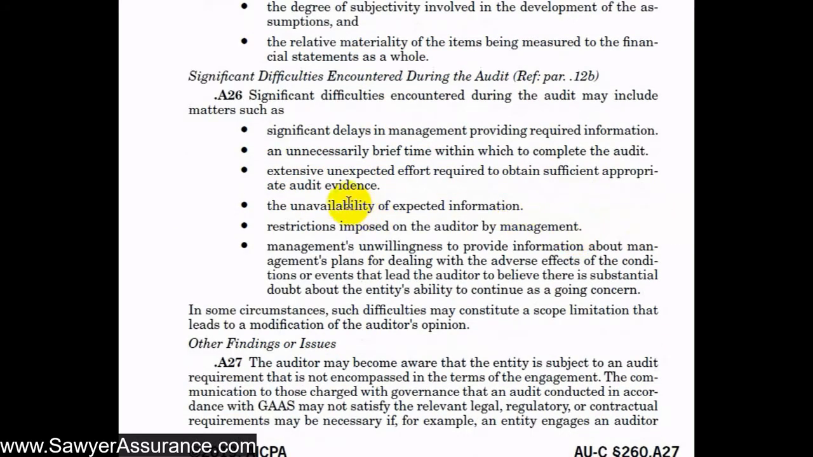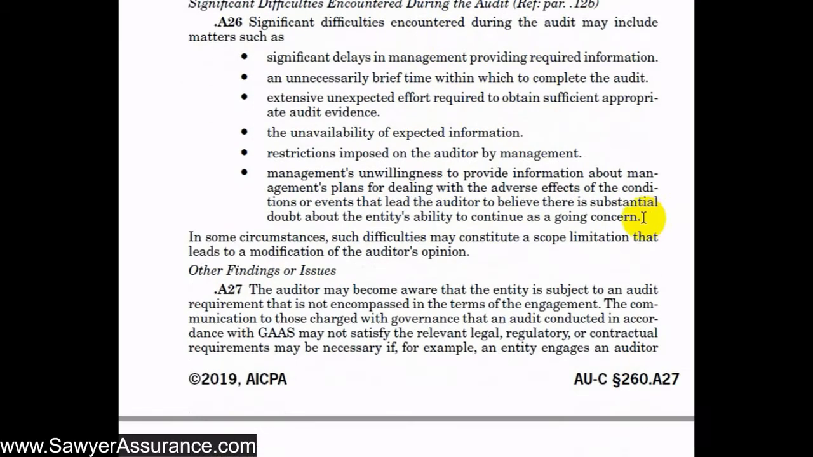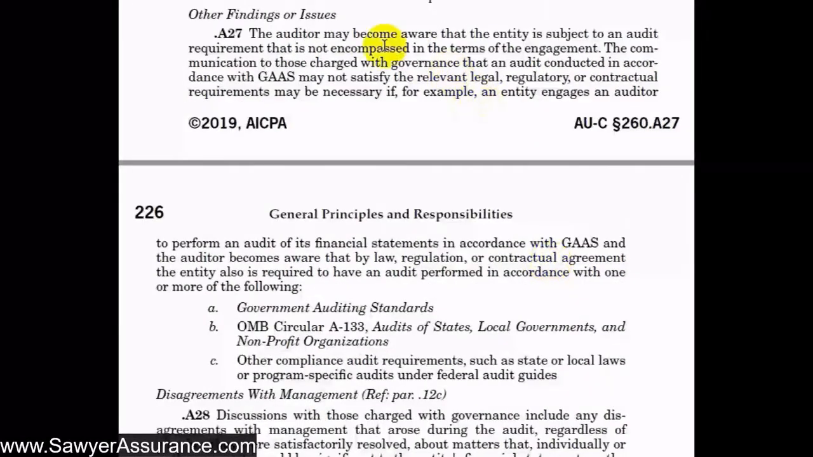We would want to let them know about the unavailability of any expected information, any restrictions imposed on us by management, or management's unwillingness to provide information about management's plans for dealing with adverse effects of conditions or events that lead us to believe there's substantial doubt about the entity's ability to continue as a going concern. So if, unfortunately, any of these circumstances occurred during the audit, we'd want to let those charged with governance know in the letter that we send to them. And certainly some of these items could contribute to a scope limitation that would lead us to modify the auditor's opinion.